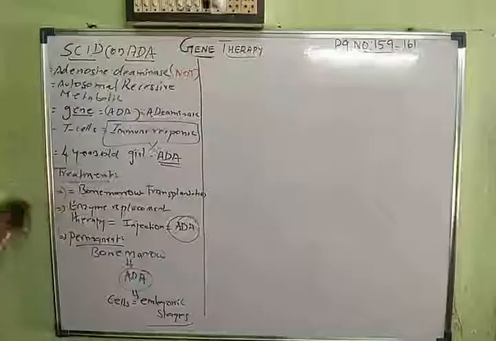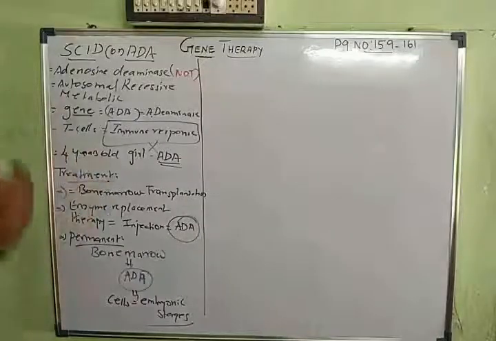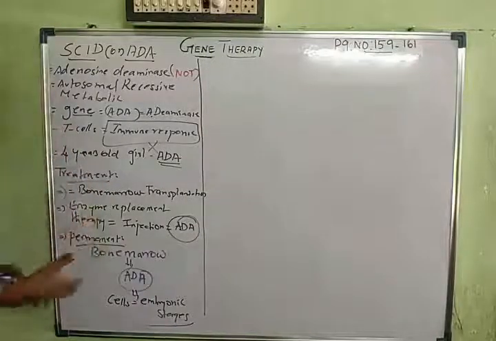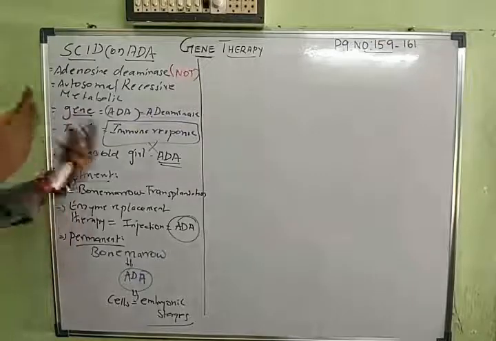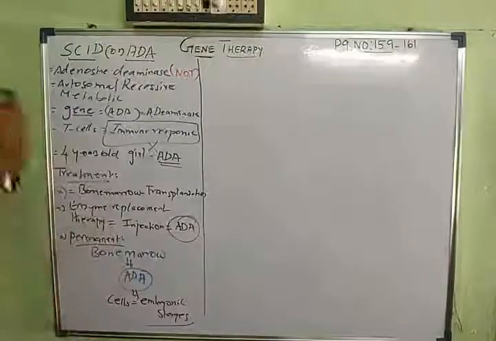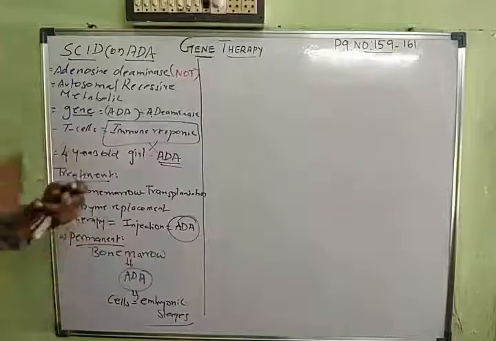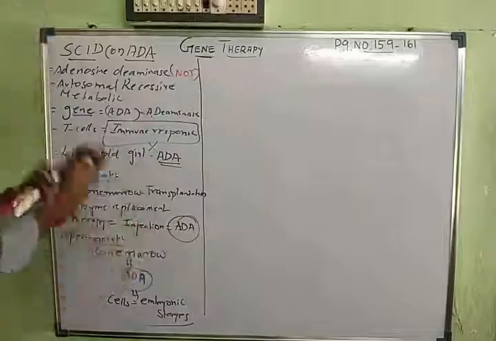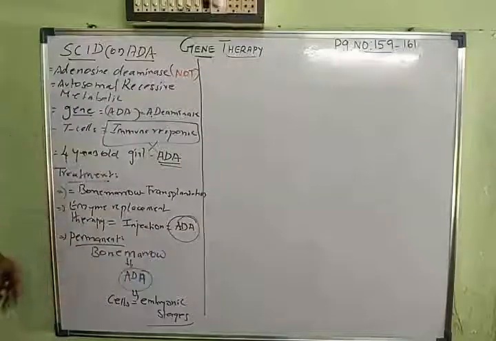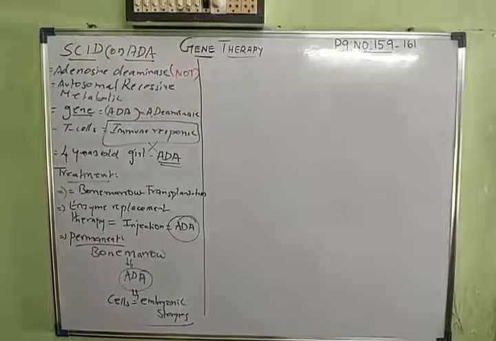So the permanent treatment you can solidly build by taking an entire gene from the bone marrow and giving it to the patient, and you are giving it at the embryonic stage itself, so that as the embryo grows, the gene also grows and does its own function. It can be transcribed to RNA and translated into protein, and that can function, and adenosine deaminase can be synthesized. Okay, so now the T cells can be done. So all these are the products, the treatment that we have done in gene therapy.